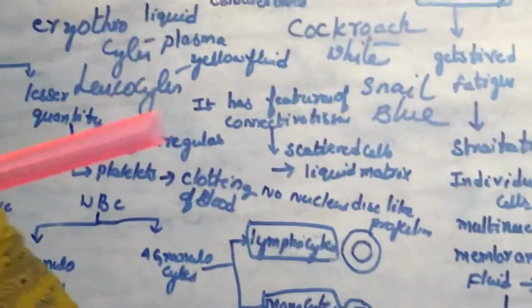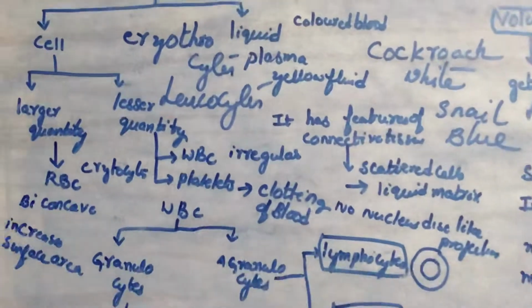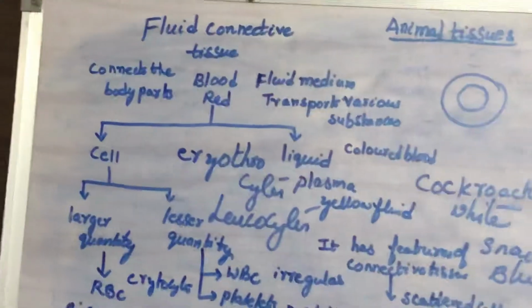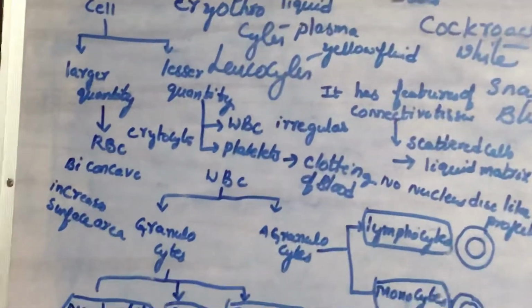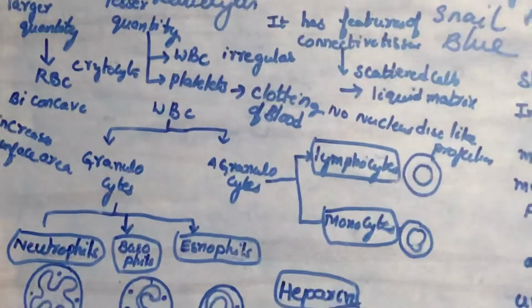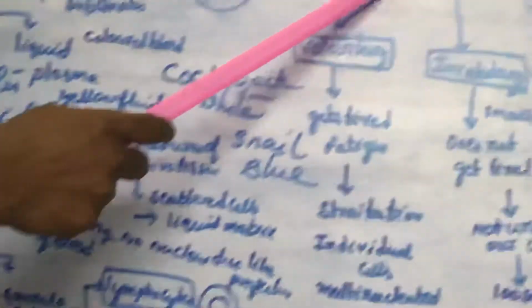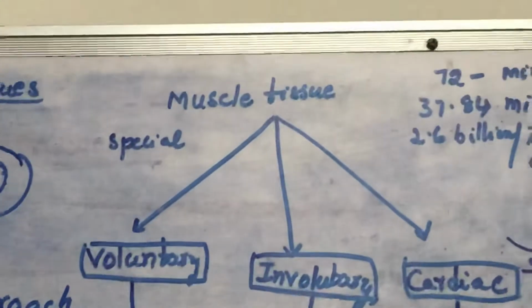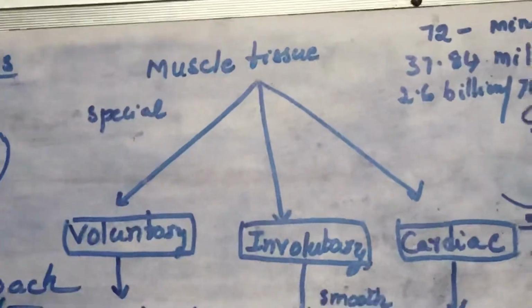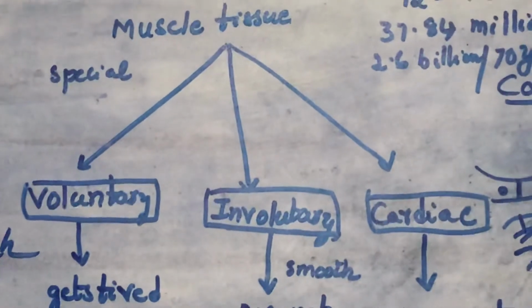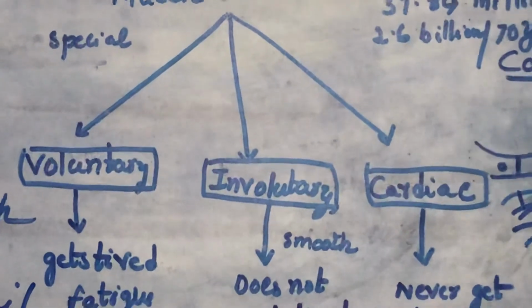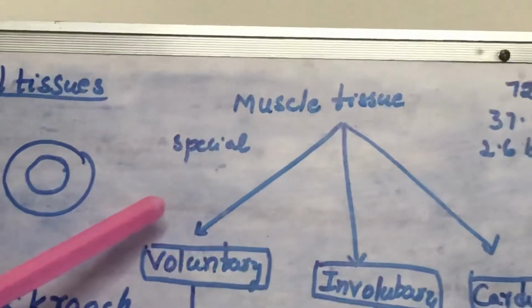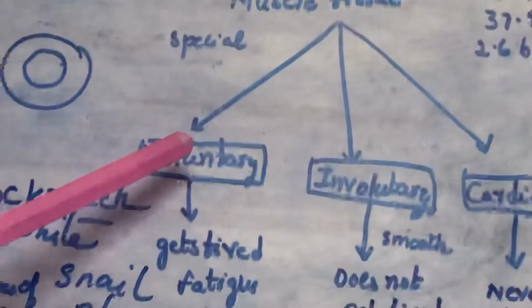See, children, you walk, you stand, you sit. What facilitates all these things? Sitting, standing, climbing. There is a very special tissue called muscle tissue. What is the name of the tissue? Muscle tissue. The contraction and relaxation of muscles will help for the movement of our body parts. So muscle tissues contract and relax and facilitate the movement of our body parts.